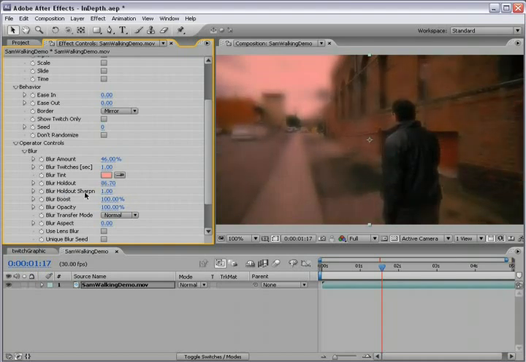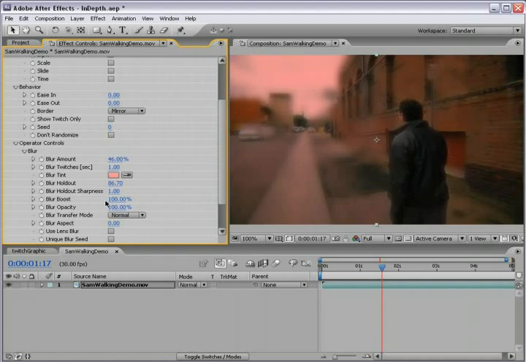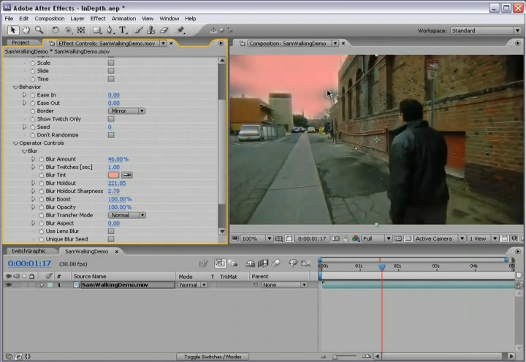Now we also have the holdout sharpness, and what that does is allows you to make more of a distinction between the bright and the dark areas. So in this case, the more intense this is, the less feathered your threshold selection is going to be. If you want it to be smooth and blend well, you may want to keep it low. But if you want it to only come from those bright areas, you can increase that sharpness.